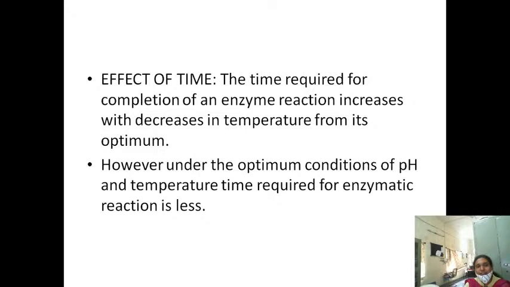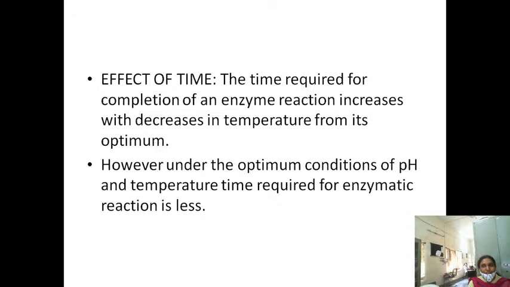And lastly, there is the effect of time also. Time also influences the rate of the reaction. The time required for completion of an enzyme reaction increases with the decrease in the temperature from its optimum. Suppose the temperature is low in that medium, obviously the time taken for the enzymatic reaction to take place increases. However, under the optimum conditions of pH and temperature, the time required for